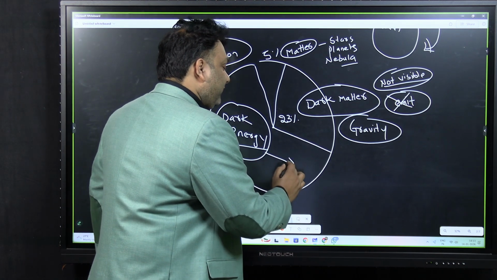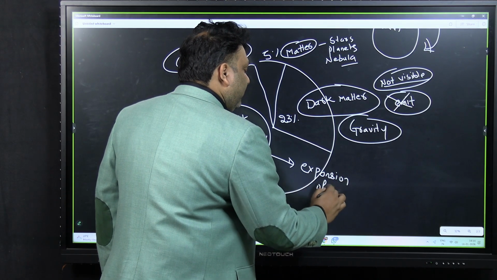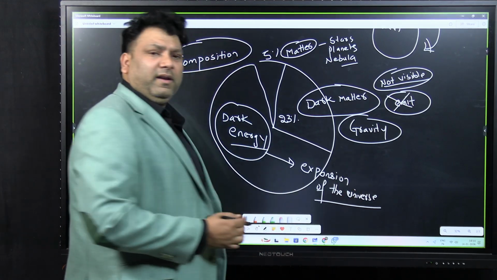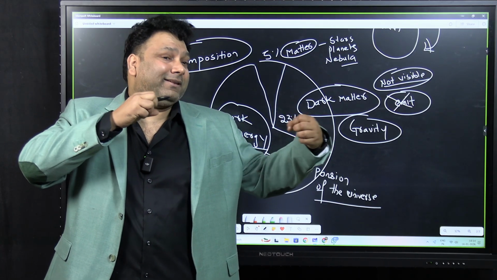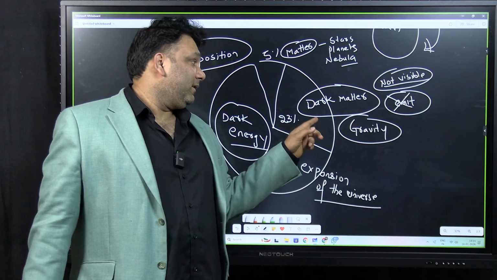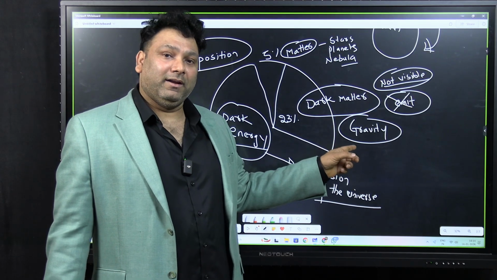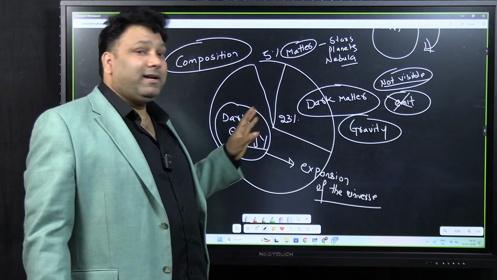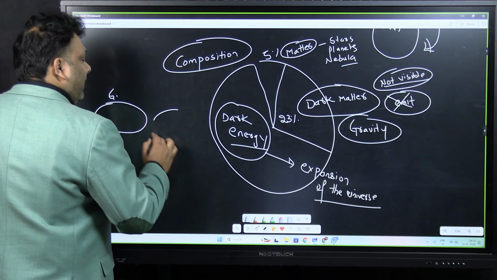Because dark energy is responsible for the expansion of the universe. It means there is some invisible energy in the universe which is pulling these galaxies apart. The galaxies are running away from each other. So there is some push energy. Now dark matter is pull because it is affecting gravity. So in a very simple sentence, if you don't have any idea about dark energy and dark matter, I'll tell you. For example, this is galaxy 1 and this is galaxy 2.